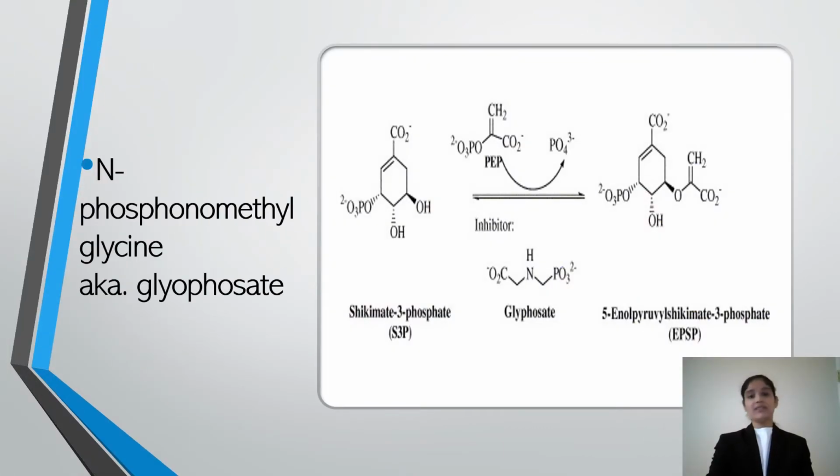Indeed, inhibitors of enzymes in the shikimate pathway have commercial applications. For example, phosphonomethylglycine, a potent inhibitor of 5-enolpyruvylshikimate 3-phosphate synthase, is a broad-spectrum herbicide which achieves more than $1 billion in sales per year.